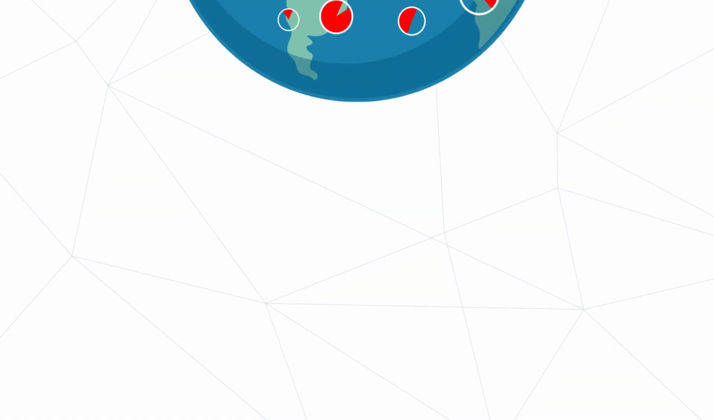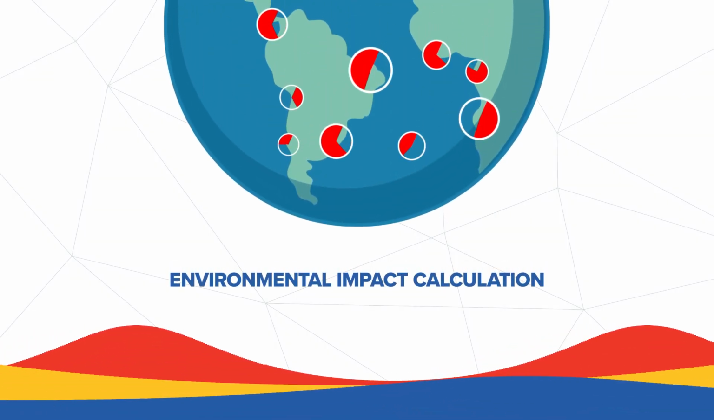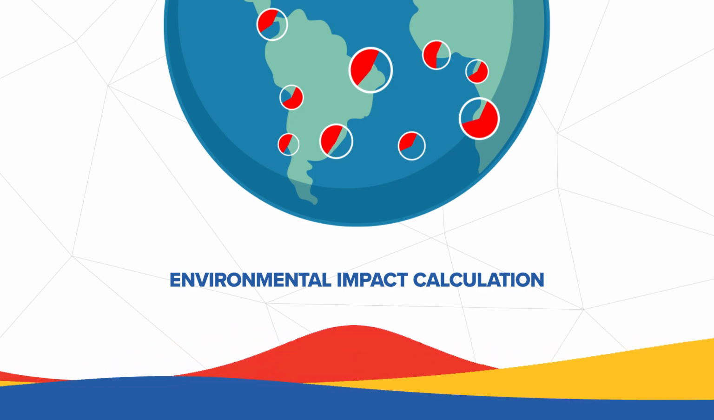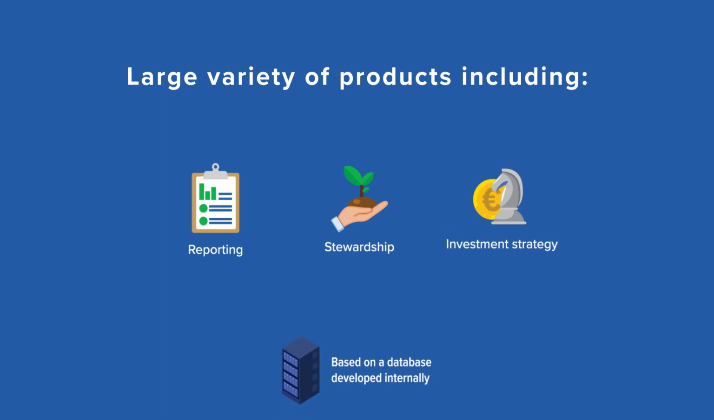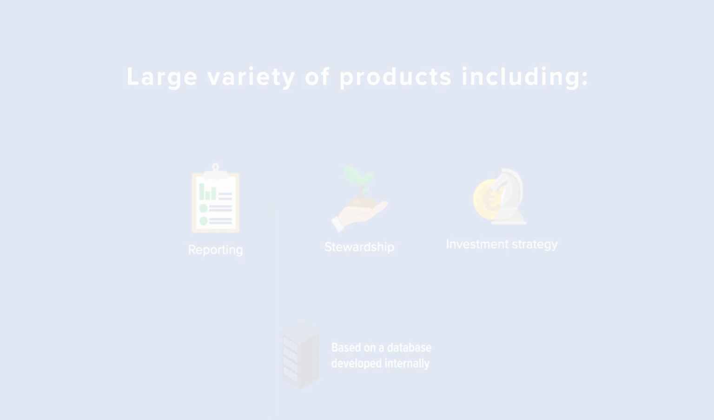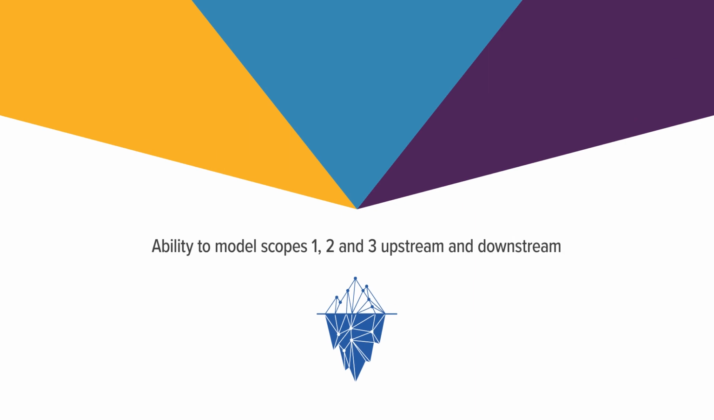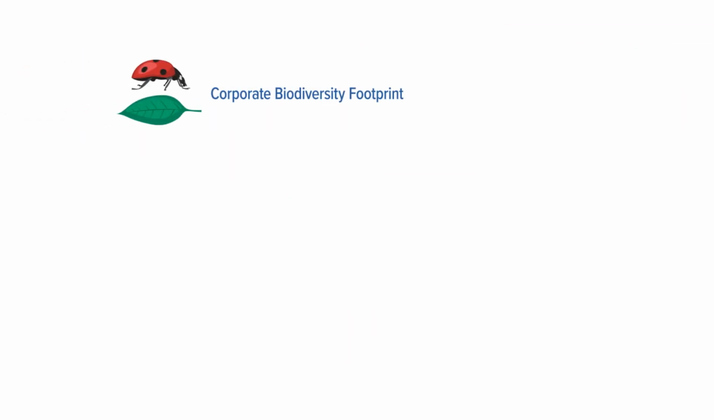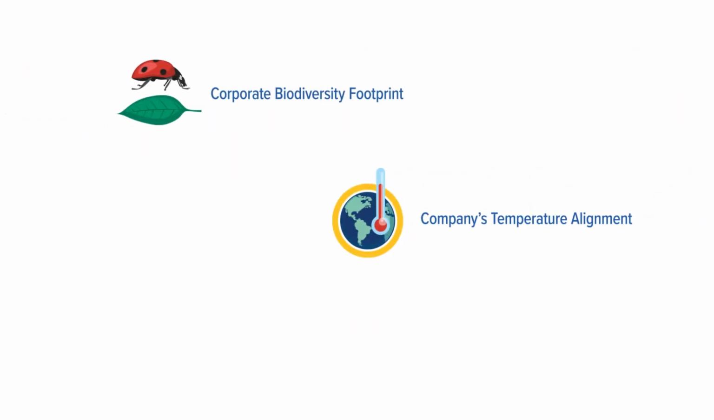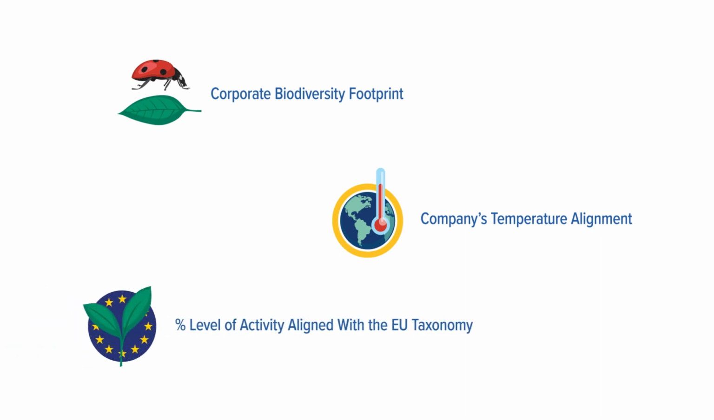At Iceberg Data Lab, we specialize in environmental impact calculation at the company level. We offer a large variety of products, including reporting, stewardship, and investment strategy, based on a database developed internally. Iceberg is well known for its ability to model scopes 1, 2, and 3 upstream and downstream on a large variety of products, like the corporate biodiversity footprint, the company's temperature alignment, and its percentage level of activity aligned with the EU taxonomy, thanks to our granular model, the Wonderpuss.